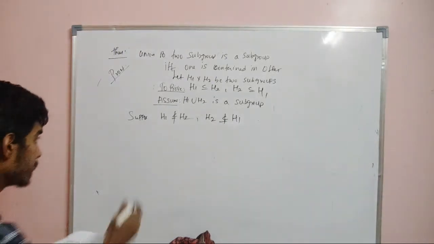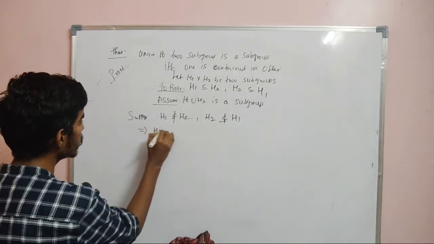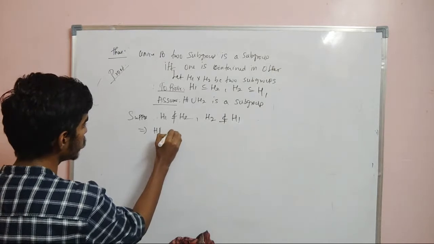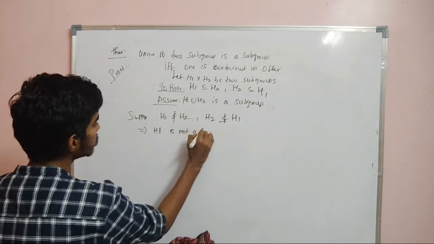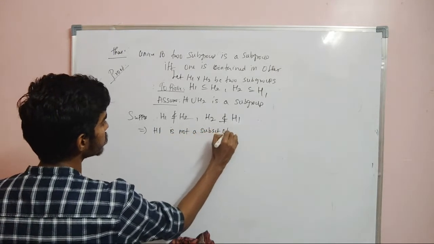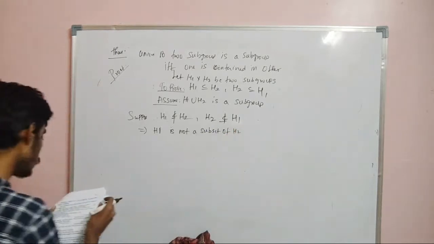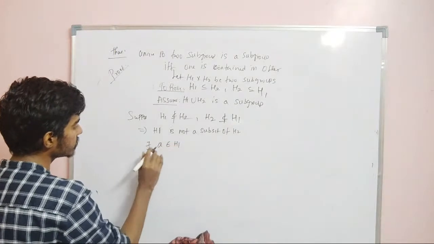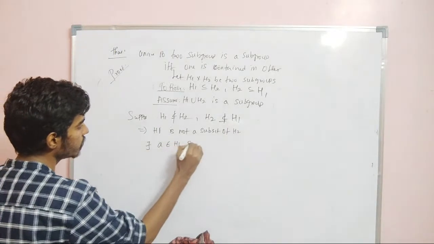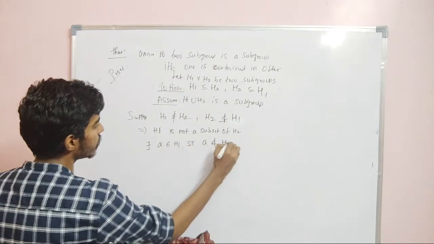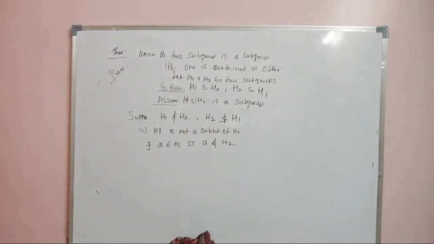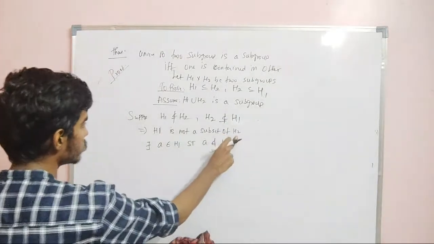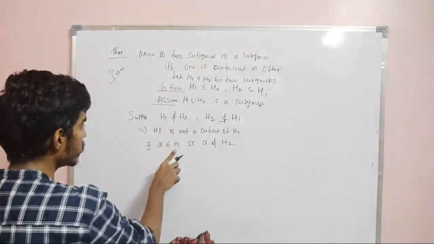Now this implies H1 is not a subset of H2, right? So there exists some element a in H1 such that this a does not belong to H2. Again, a very basic idea: if H1 is not contained in H2, it means H1 is not a subset of H2, so I can find an element a in H1 that is not in H2.